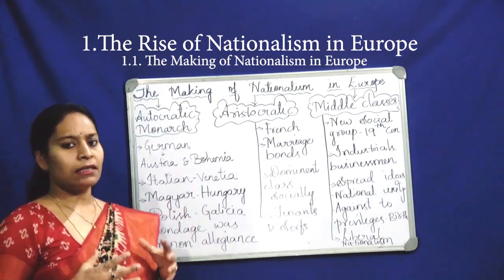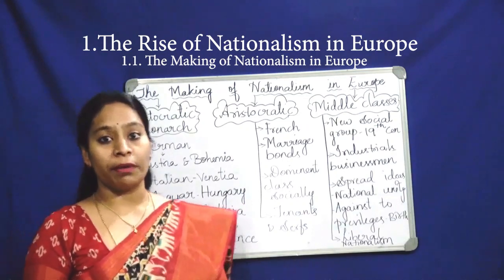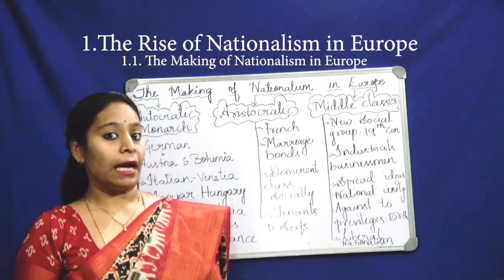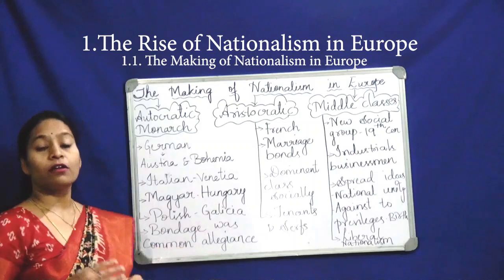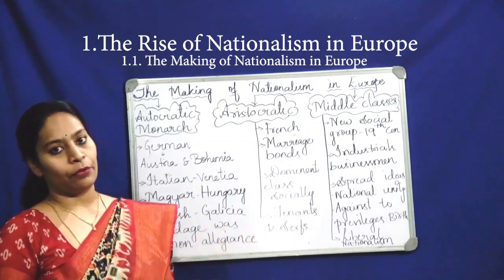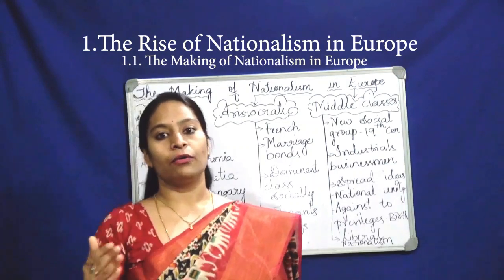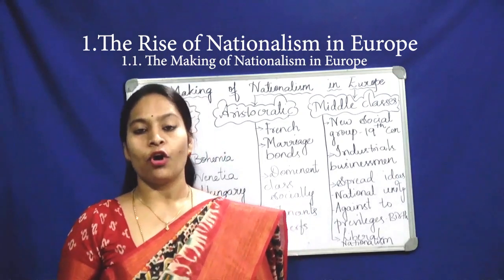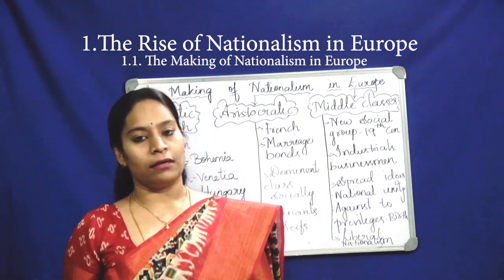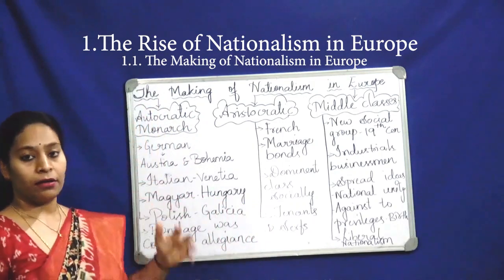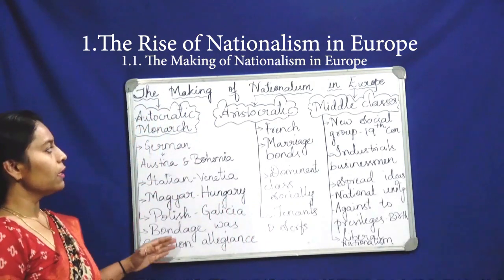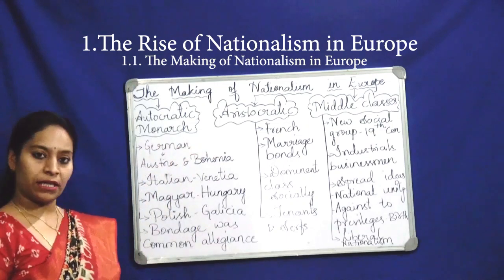So like this, there were so many differences among the people, and the only common bondage was the allegiance to the emperor. Whatever the monarch or the king said, all the people and all the dynasties under the autocratic monarch followed.